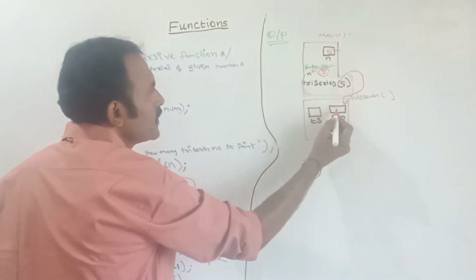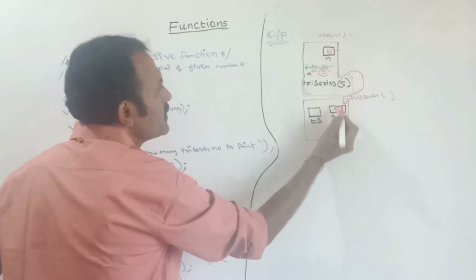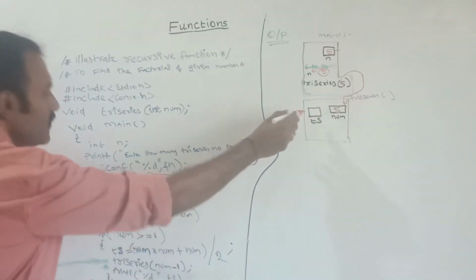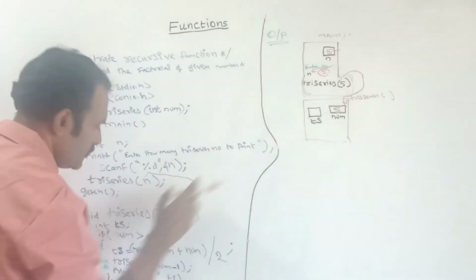So this num will hold the value how much? 5. This value is copied here. Now what is the value of ts? At the very first it is blank, there is no value.